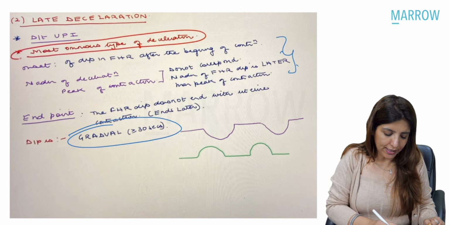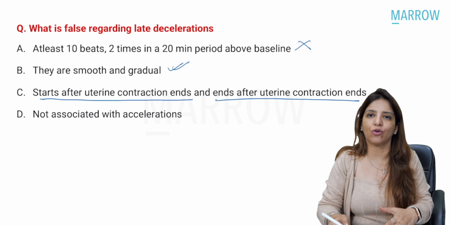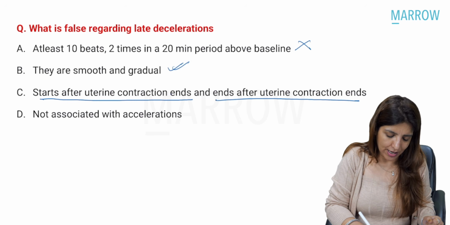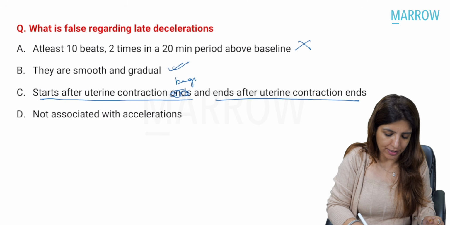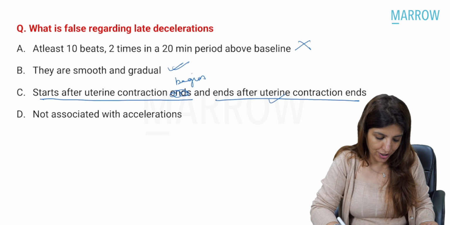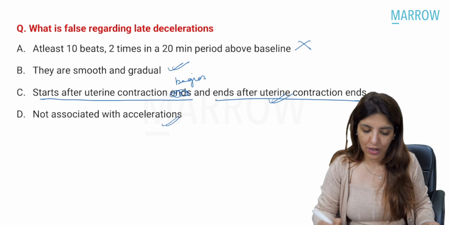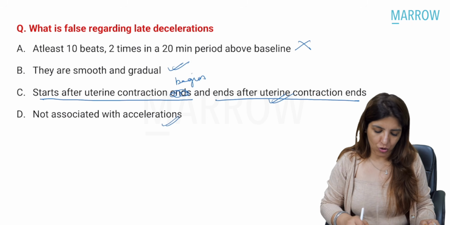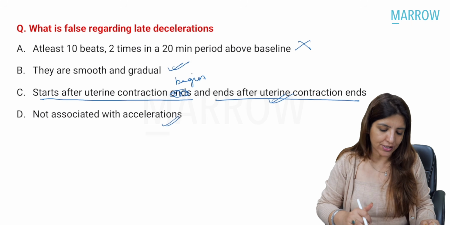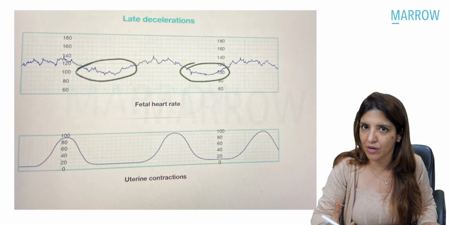So over here, it starts after the uterine contraction begins and it ends after the uterine contraction ends. That's a true statement. It is not associated with accelerations. That's also true. So over here, the false statement was option A. Where do you get a late deceleration? You get a late deceleration in case of uteroplacental insufficiency.